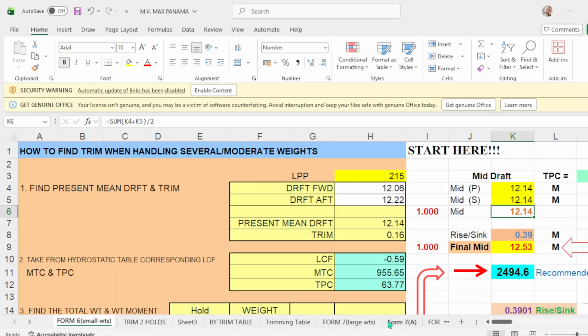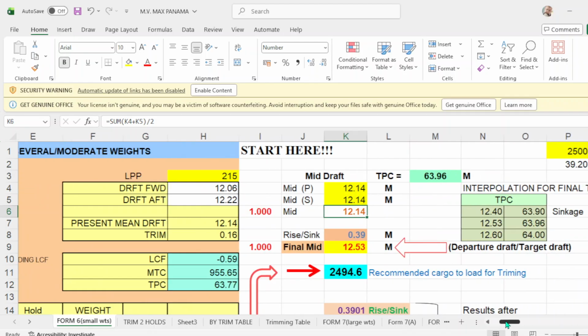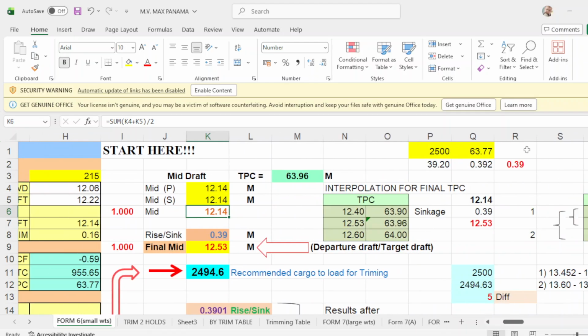Now, since your vessel is a Panamax vessel, the usually recommended cargo for trimming should be 2,500, more or less. In a Capesize vessel, the recommended cargo for trimming is 5,000, but for a Panamax vessel, it is 2,500.